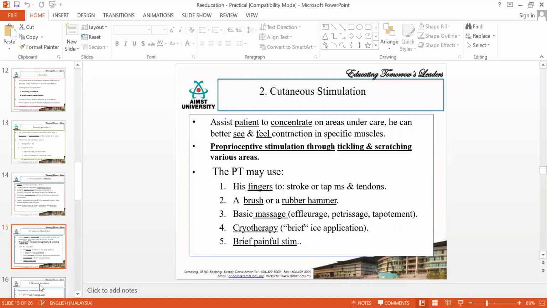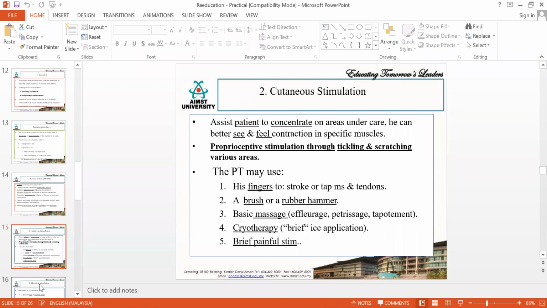Brushing you have to do from distal to proximal in case the muscle is flaccid. If the muscle is flaccid, you will be doing this brushing from distal to proximal, and you will be doing it very fast. So it's a fast stroking. But if the person has spasticity, then you need to do it from proximal to distal in a very slow manner. Okay, so the brushing has to be done in a slow manner from proximal to distal in case you have spasticity.